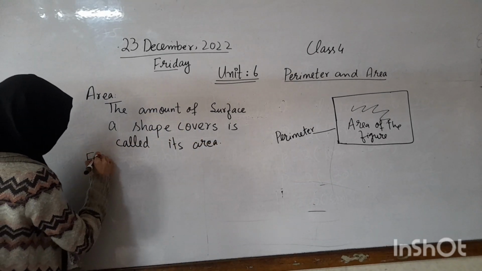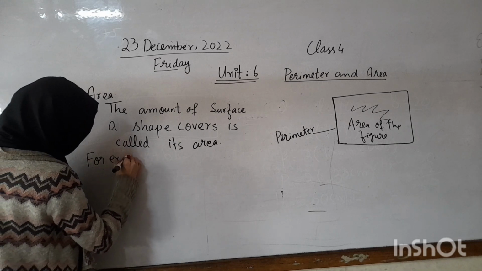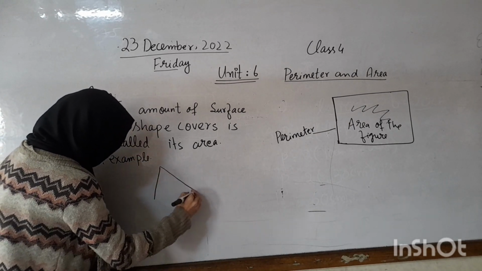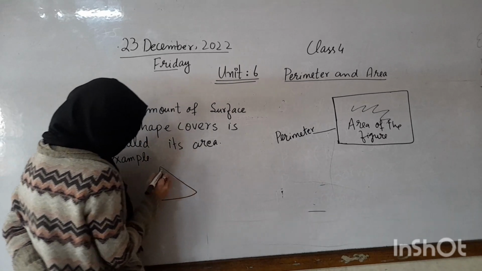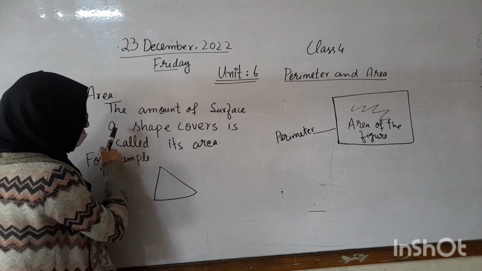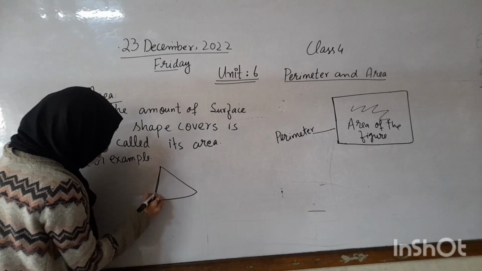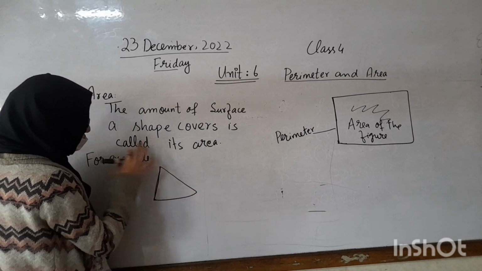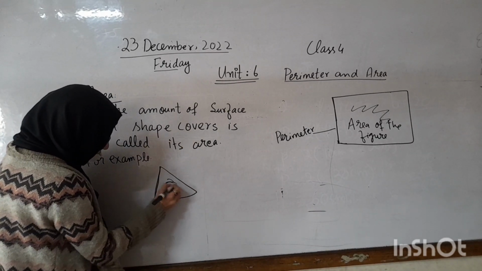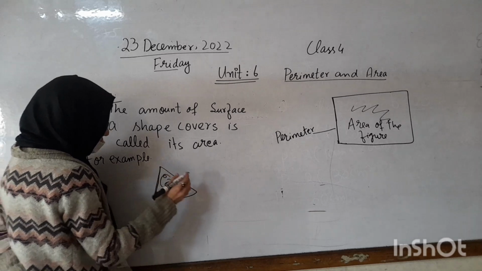For example, we have a different shape, a triangle. According to this definition, the amount of surface a shape covers is called its area. So the area of the triangle is this inside surface.